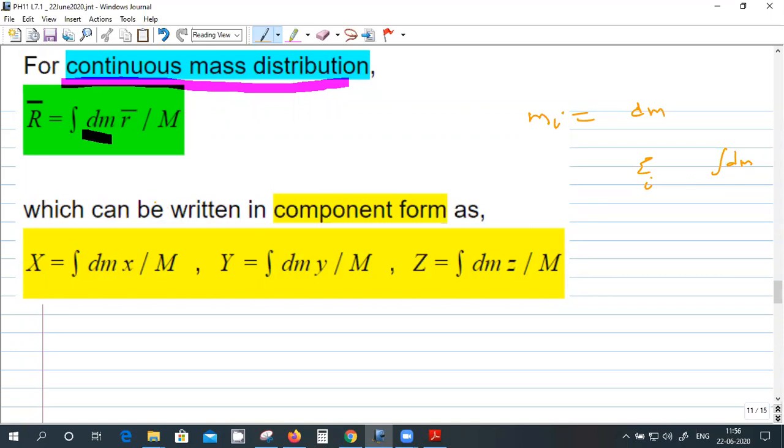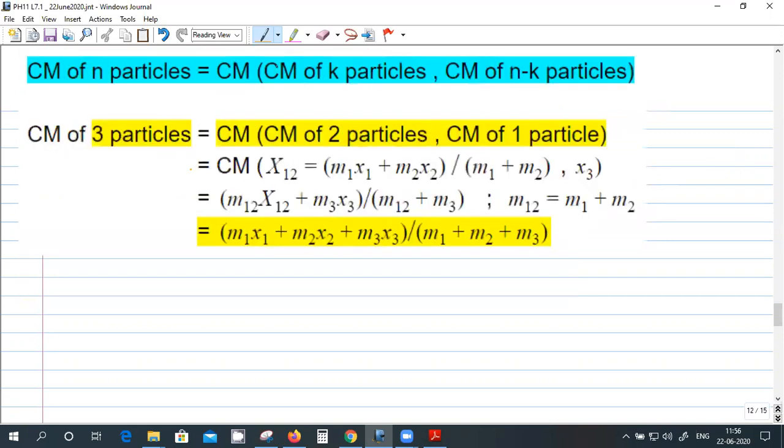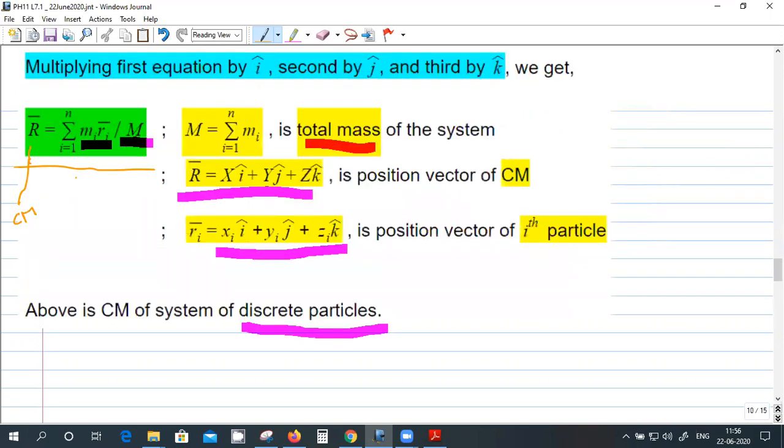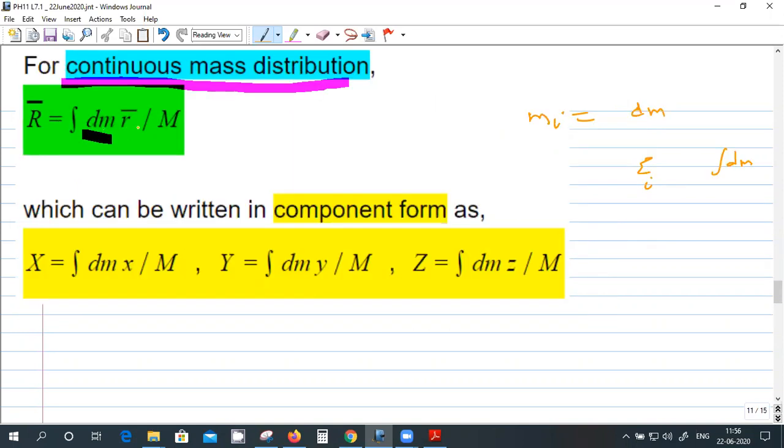So the position vector of the center of mass is integral dm r divided by M. Here it was summation of mi ri divided by M, so here it is dm into r. In component form, it will be like this: X is integral x dm by M, and similarly capital Y and capital Z. So you can get the center of mass of a continuous mass distribution.